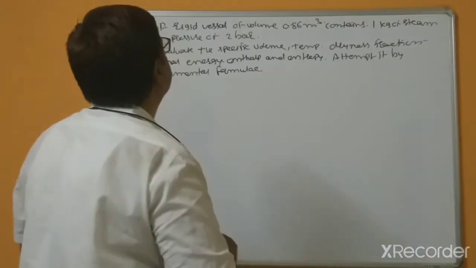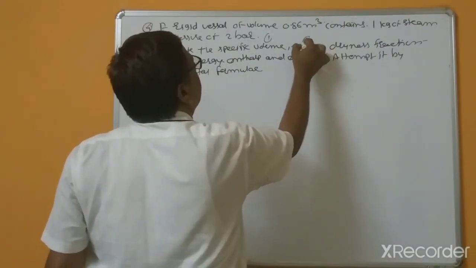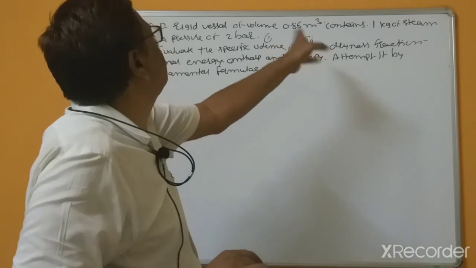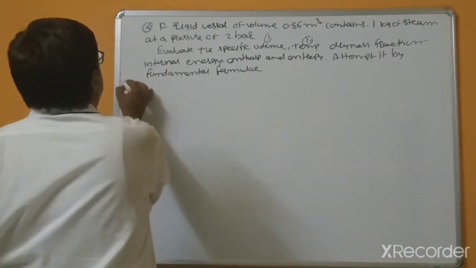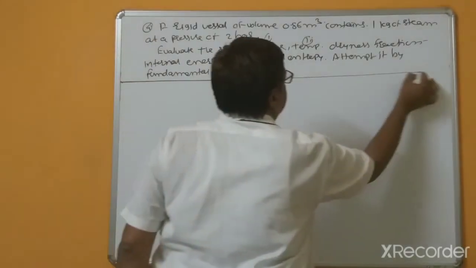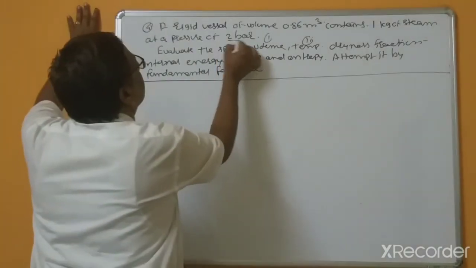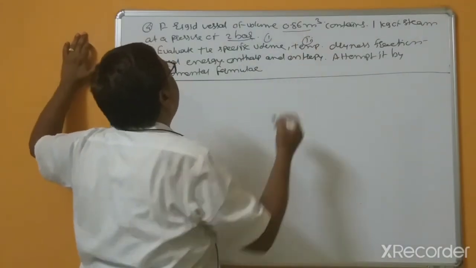How many bits? This is one, specific volume, second, temperature, and you can extract specific volume and temperature by using dryness fraction. It is 1 kg of steam at a pressure of 2 bars, and volume is 0.86.